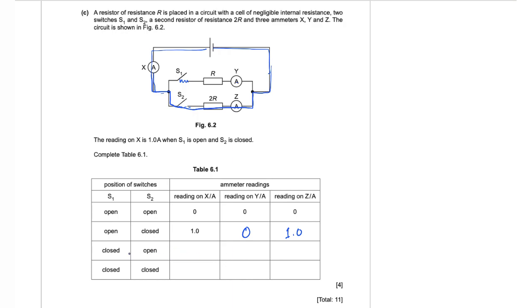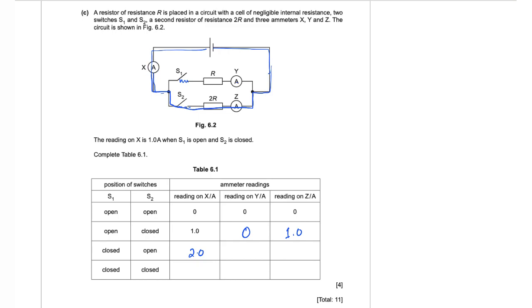Now when S1 gets closed and S2 remains open, the resistance of the entire loop is going to decrease from 2R to a single R, because the last time this was open and this was closed, so the total resistance of the circuit was 2 times capital R. Now this remains open and this gets closed, so the total resistance of the circuit has decreased to half of the original resistance. This means that the current across the loop is going to increase by 2. So I'm going to write that 2.0 amperes of current flows across X.